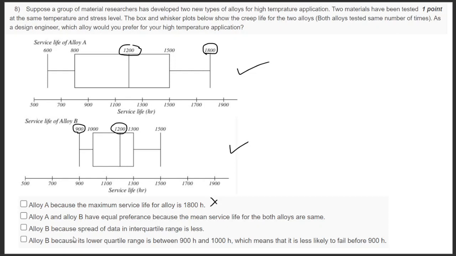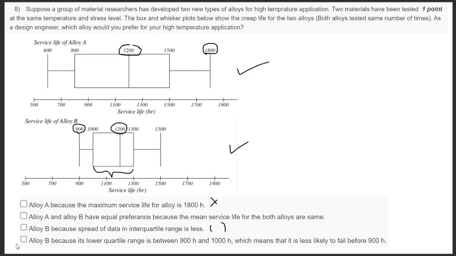So alloy B has a spread of data in interquartile range that is less. Yeah, this is the interquartile range. The alloy spread is less, so this can be a reason, and we will see the next one. Alloy B, because the lower quartile range is between 900 and 1000 hours, which means that it is less likely to fail before.